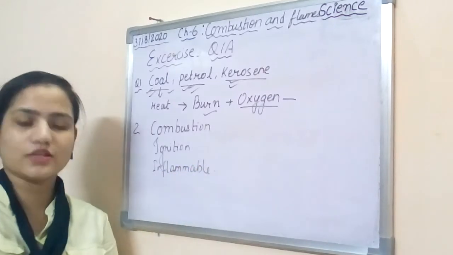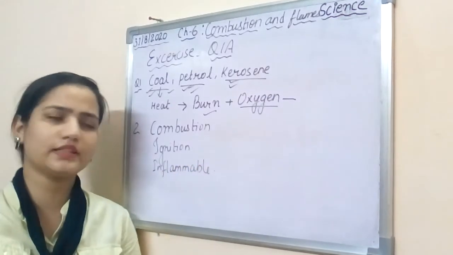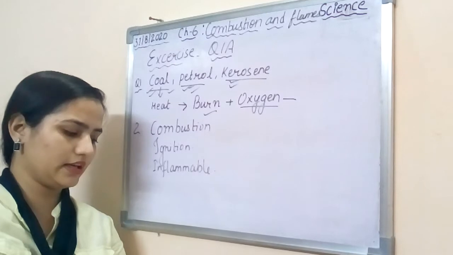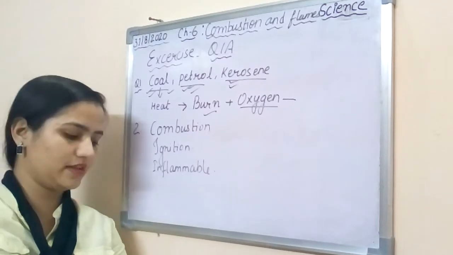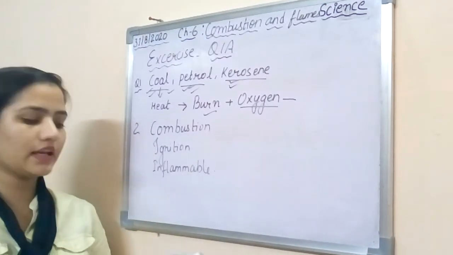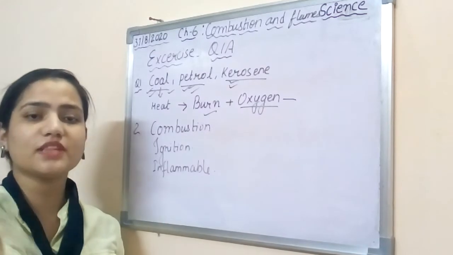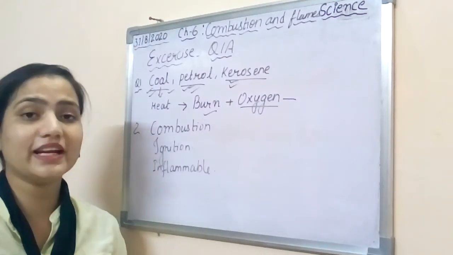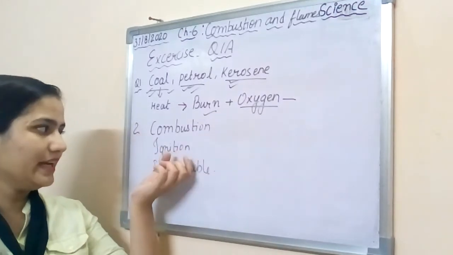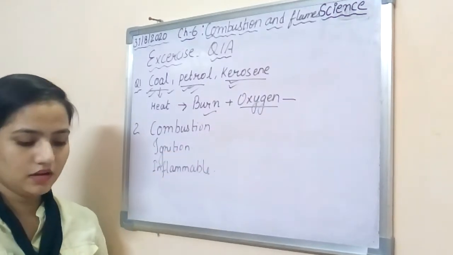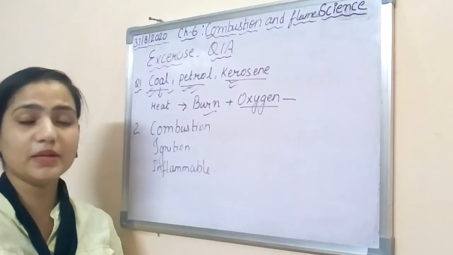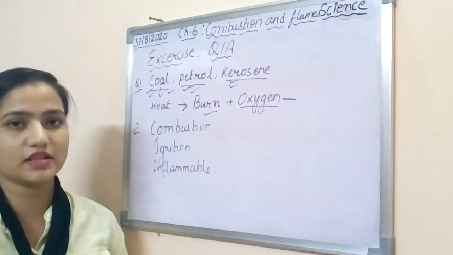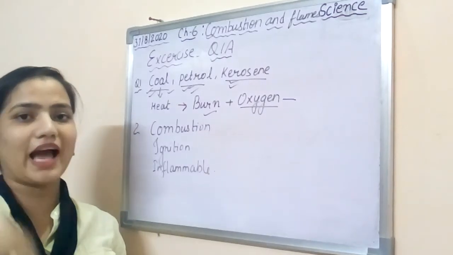Students, these 3 terms are already mentioned in the keywords, page number A77. Combustion is a chemical process in which a substance burns in air or oxygen with the release of heat and light energy. Ignition temperature is the minimum temperature at which a combustible substance starts to catch fire.